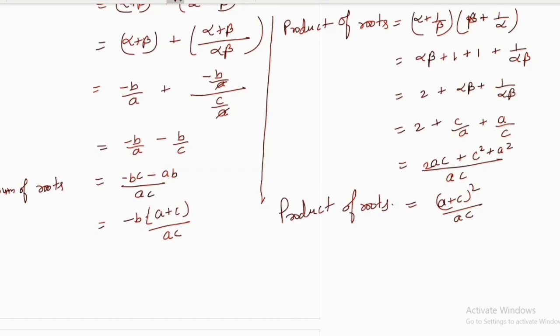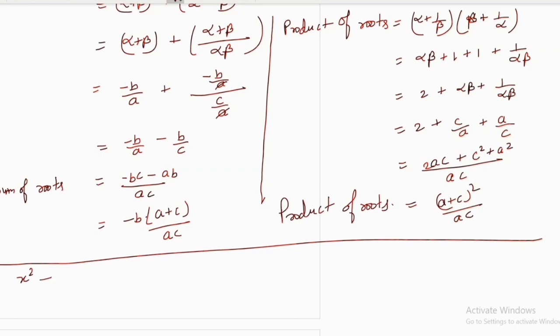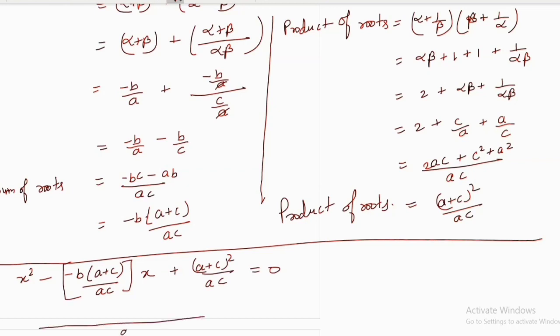So next we need to find the equation. So what will be your equation? X square minus alpha plus beta. The alpha plus beta value we are getting as minus b into a plus c divided by ac, and this whole multiplied by x, plus alpha into beta, the product of roots, we are getting as a plus c whole square divided by ac, equal to 0. So what can we do? We can take LCM. LCM will be AC.